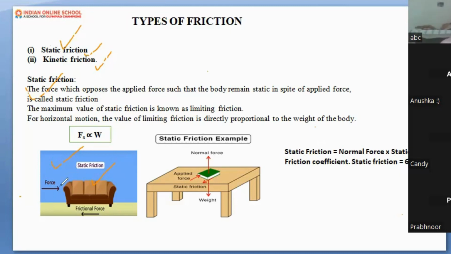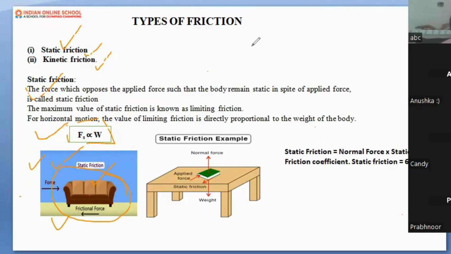Static means any object which is at rest. Static friction is applied on the object which is heavy in nature. Which friction? Static friction. So here the couch in the living room is experiencing which kind of friction? Static friction. Okay, it is also known as limiting friction. Please do remember, static friction is what? Limiting friction.